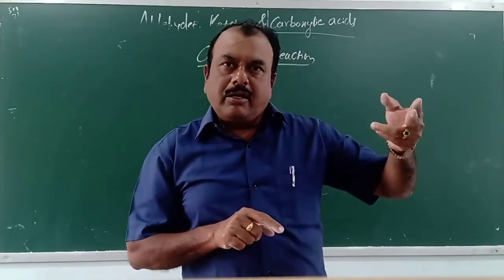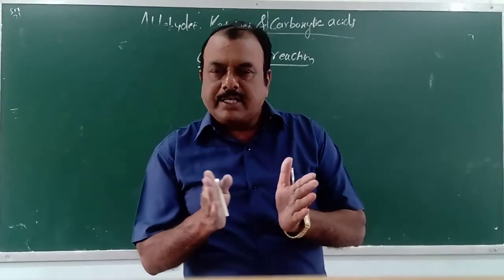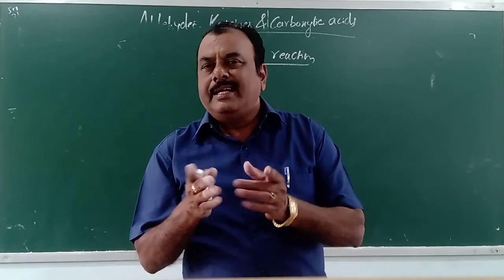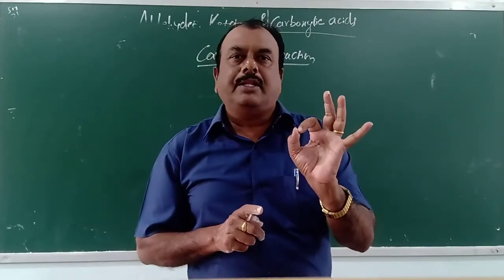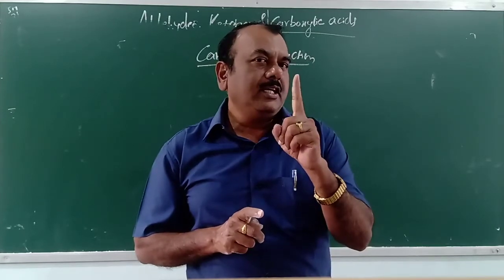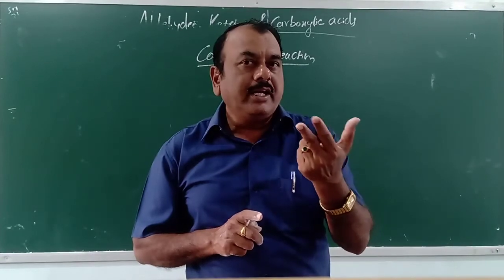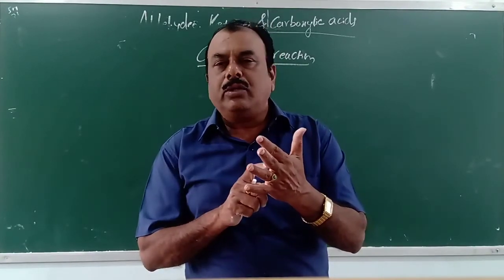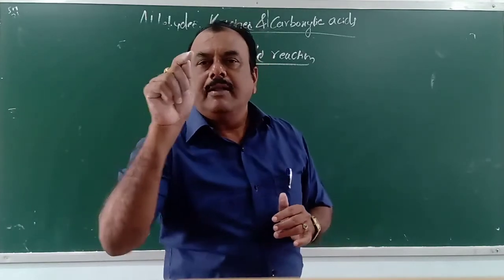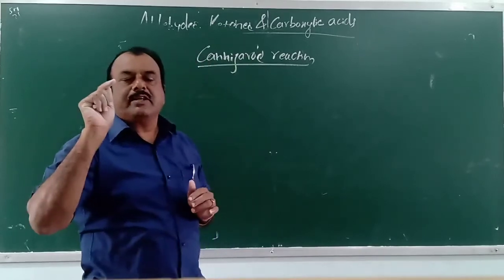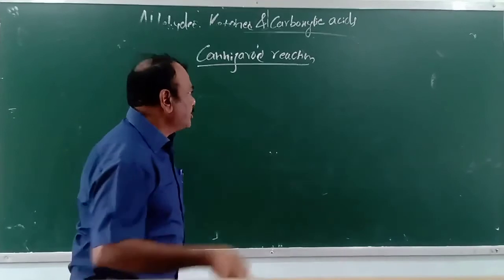In aldol condensation, aldols were the products. But here, self-oxidation and reduction takes place. This is an example for disproportionation reaction. What is disproportionation? The same compound which simultaneously undergoes oxidation and reduction. One molecule, one compound, if it undergoes both oxidation and reduction, then it is called disproportionation reaction. Means Cannizzaro reaction is an example for disproportionation reaction. Look here.